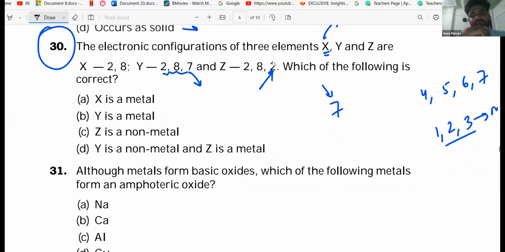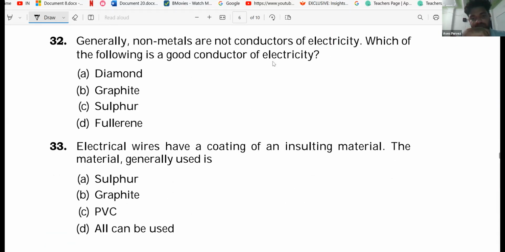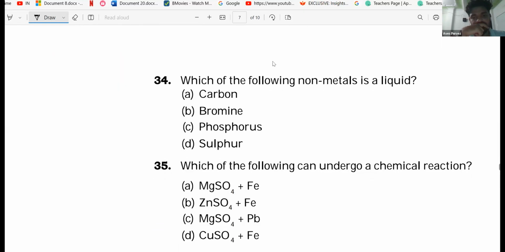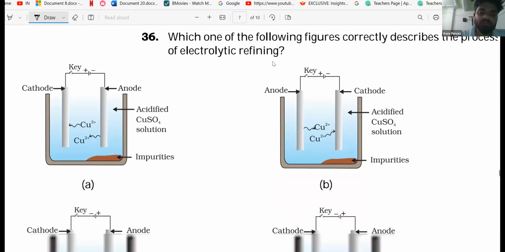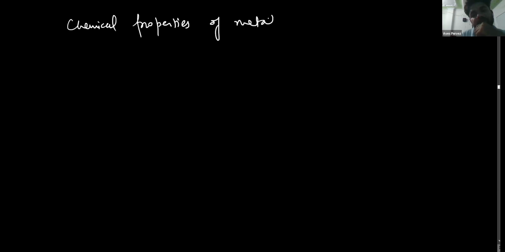So now you understood what metals and non-metals are. Here's one question about the chemical properties of metals. You have studied the chemical properties of metals, have you?